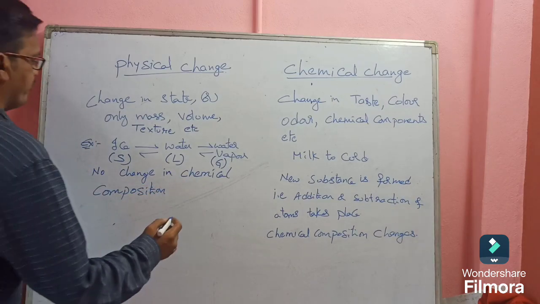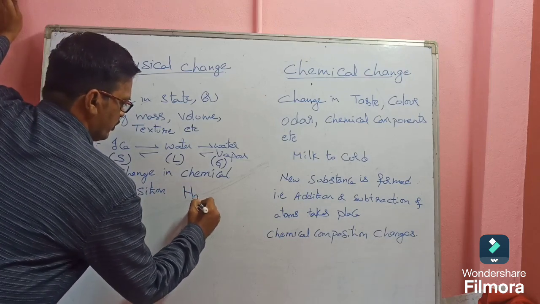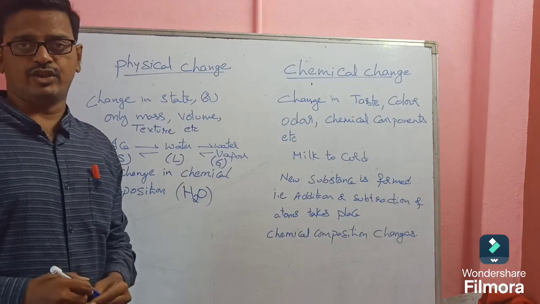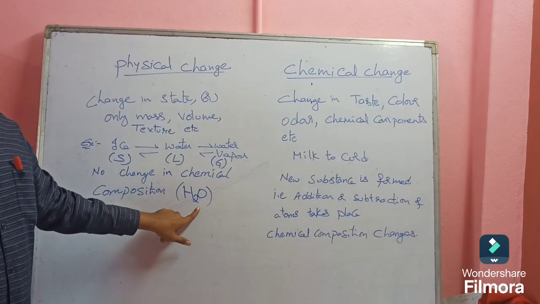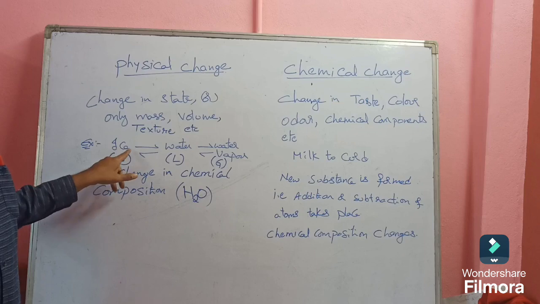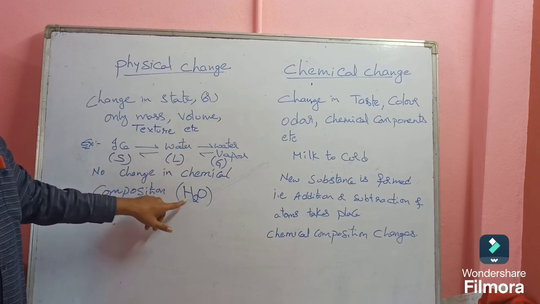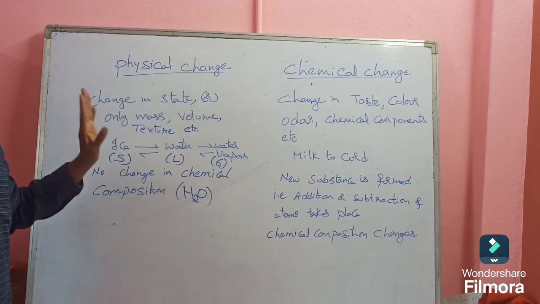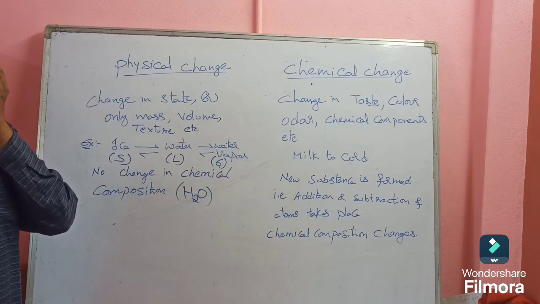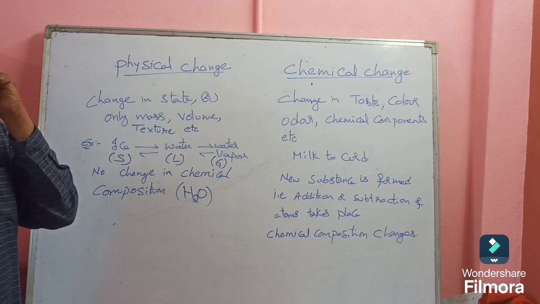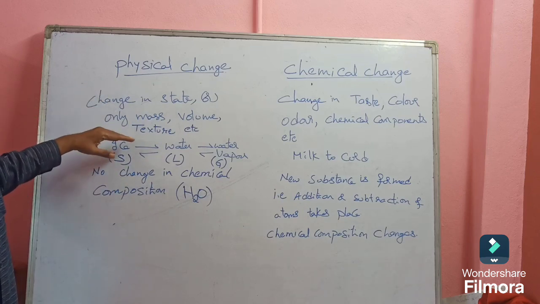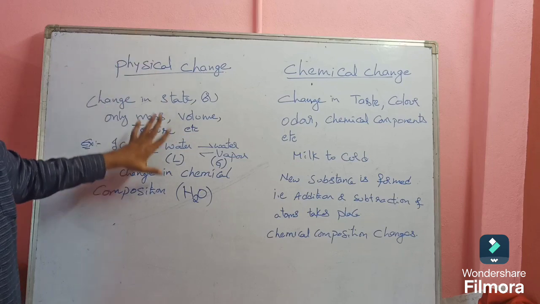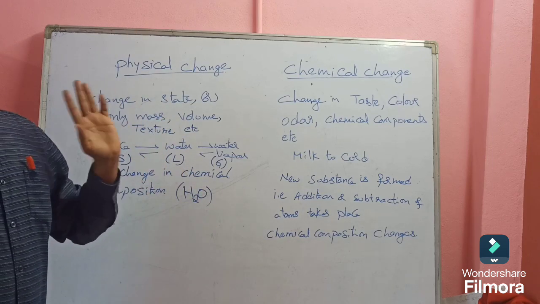The chemical formula of ice is H2O, water is also H2O, and water vapor is also H2O. So in all three states, the formula is H2O only: two atoms of hydrogen and one atom of oxygen. Understand everyone? If any change appears in the form of physical state, mass, volume or texture, then we will consider it a physical change.